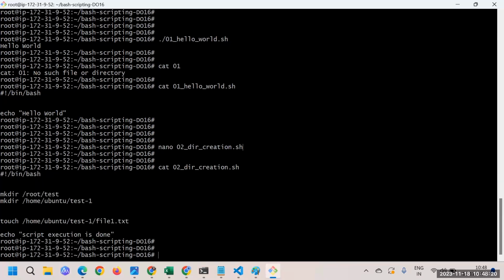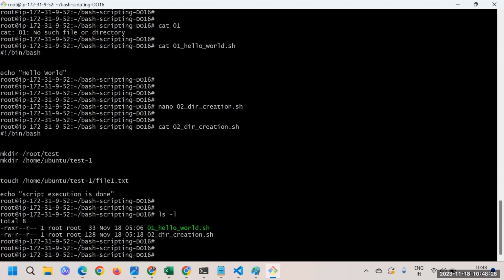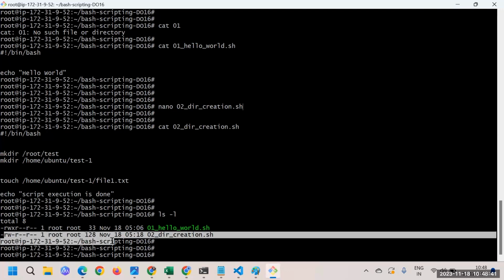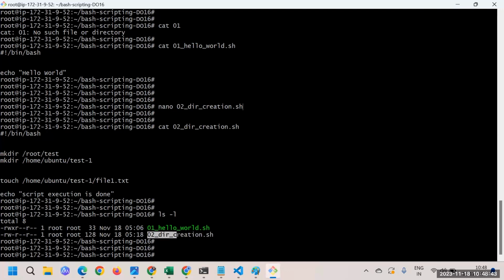And at this point, you know that if I just go and execute the script, I don't have the execute access. I have already told you, right? chmod is the command with which you should be able to get it. So chmod 744 on this particular file name, that is 02, and that's how you should be able to give the access.